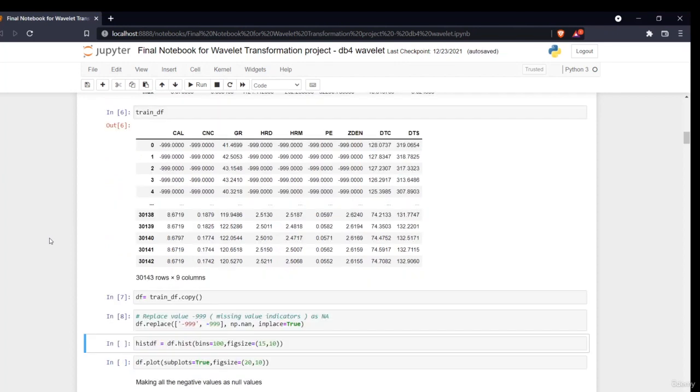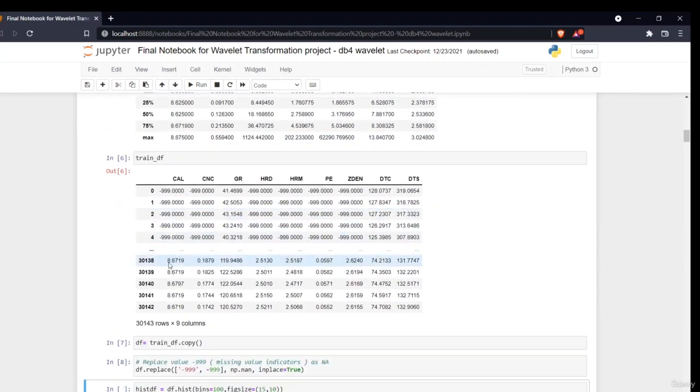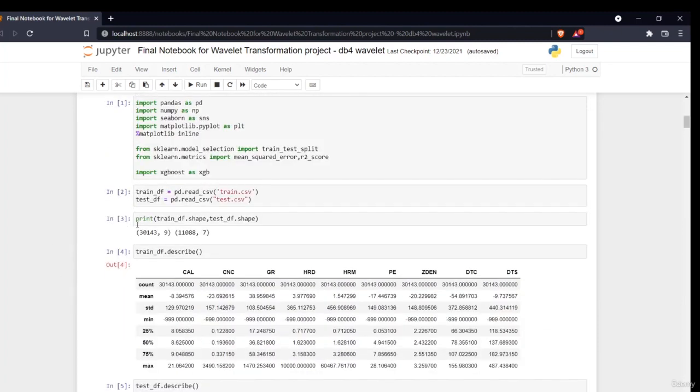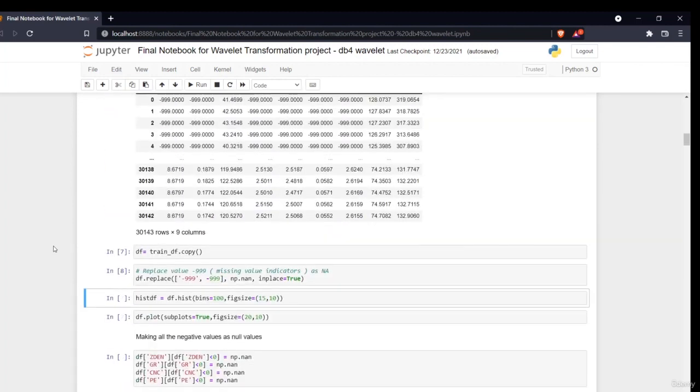Hello all, welcome to the next section of our project, that is the data analysis section. So now in the previous section we have learned about what wavelet transformation is, had a brief introduction about the project, and then we have imported our libraries and understood our data statistically, and we have seen our data also. This is our data set actually. We have seen that there are around 30,000 rows in our train data, and around 11,000 rows in our test data. So now we'll be doing some data analysis techniques to visualize our data, to understand the data better. Also, I've told you that we have replaced all the values which were -999 with nan values, because they are basically the nan values. So this is our data.